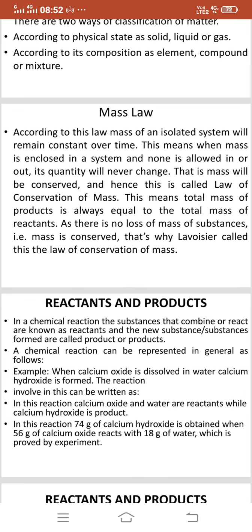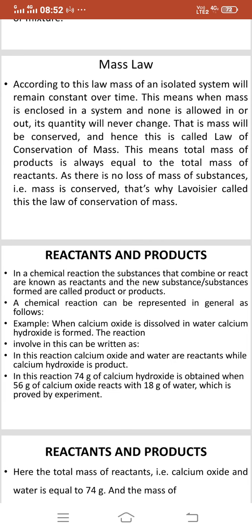Now, what is the meaning of reactants and products? In a chemical reaction, the substances that combine or react are known as reactants, and the new substance or substances formed are called product or products.